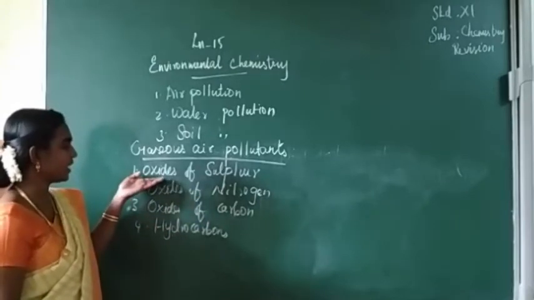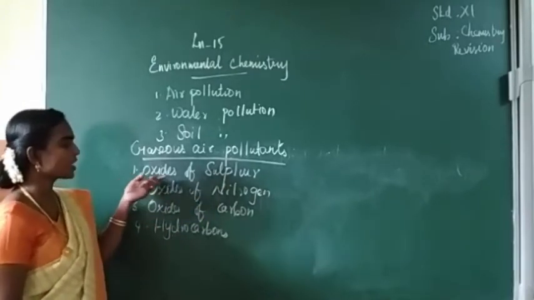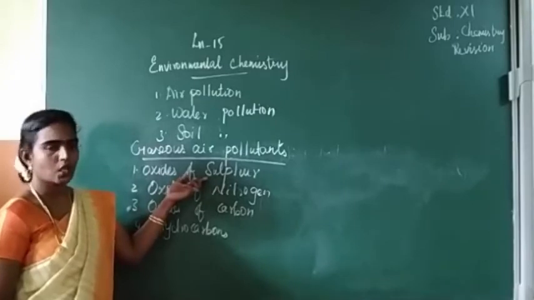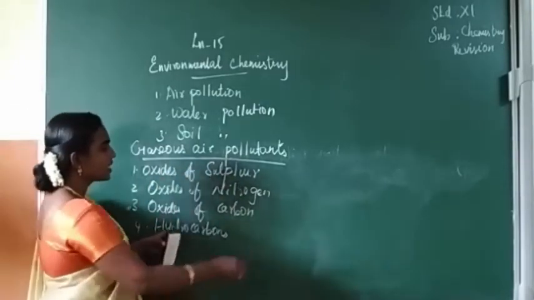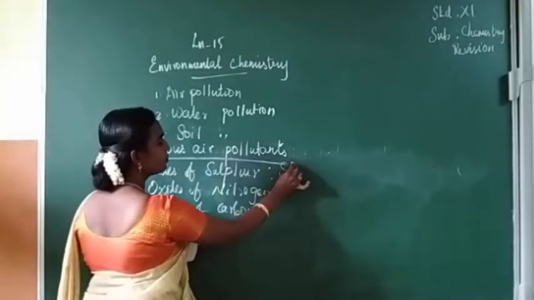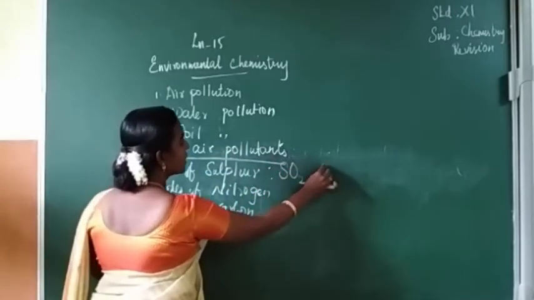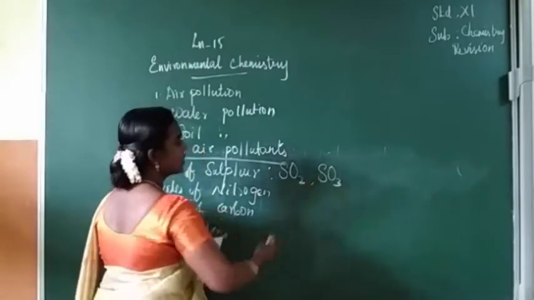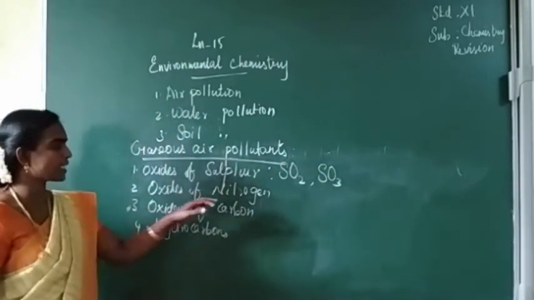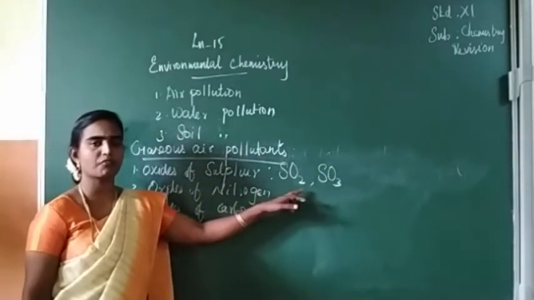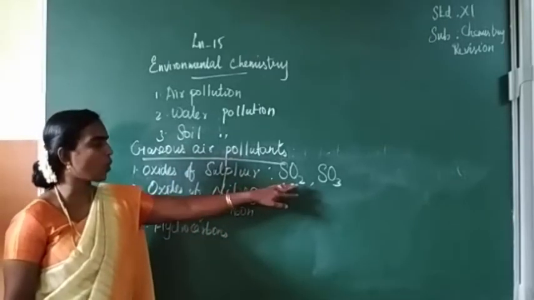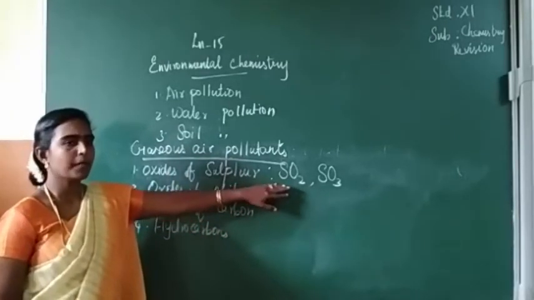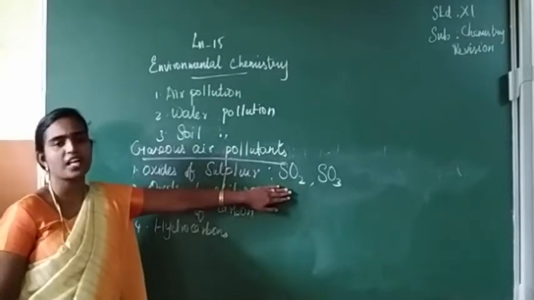So first we can discuss the first one, oxides of sulfur. Two oxides are there: one is sulfur dioxide, the other one is sulfur trioxide. These two gases are responsible for air pollution. How are these gases produced? By burning of fossil fuels.